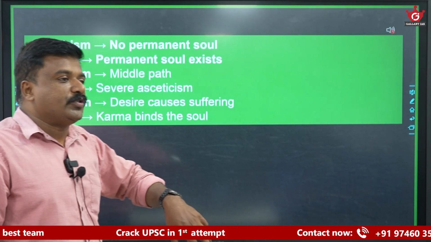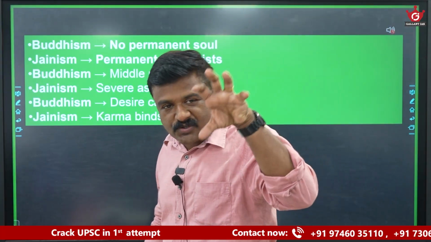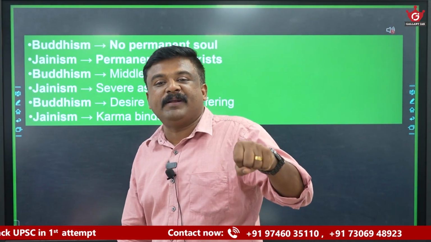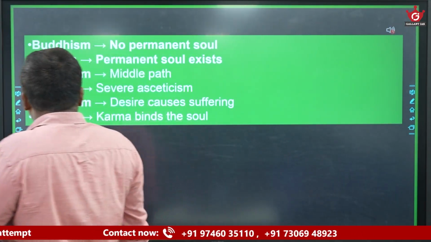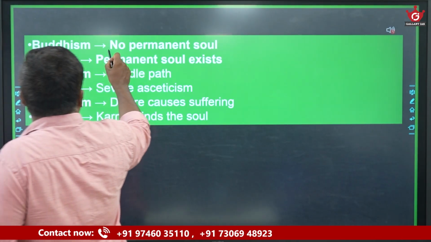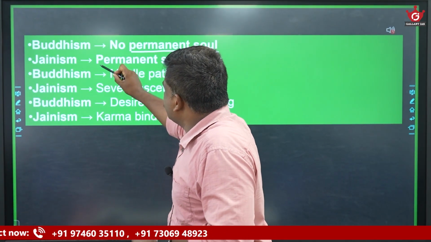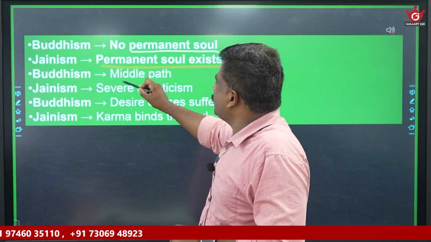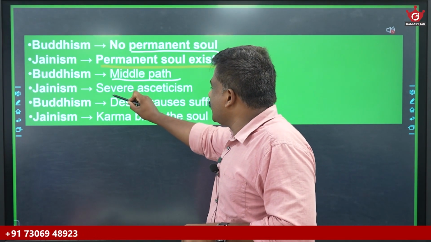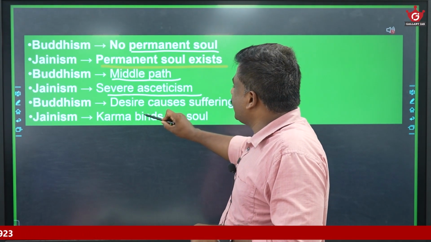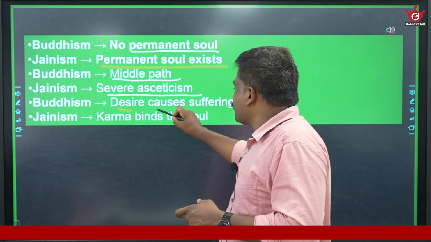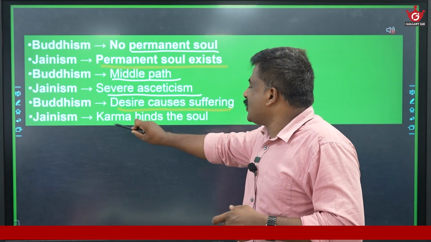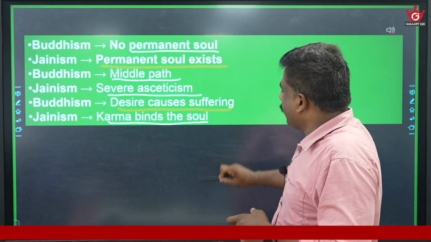Now coming to Buddhism and Jainism. First of all, understand the basic fundamental philosophy of Buddhism and Jainism. Buddhism stands for no permanent soul. Jainism, permanent soul exists. Buddhism follows the middle path. Jainism follows severe asceticism and penance. Buddhism says desire causes suffering. Jainism says karma is the bondage.